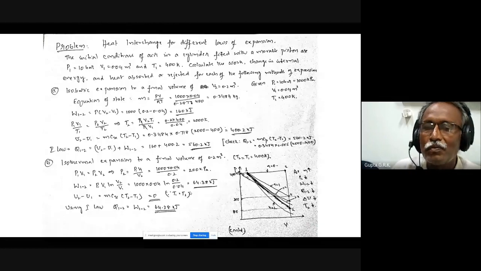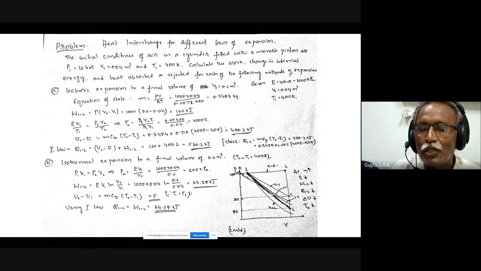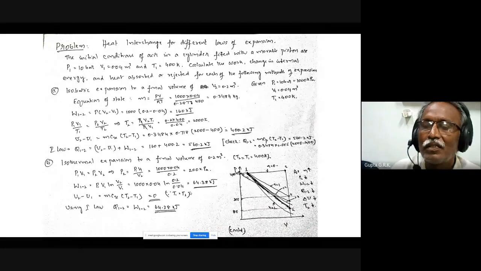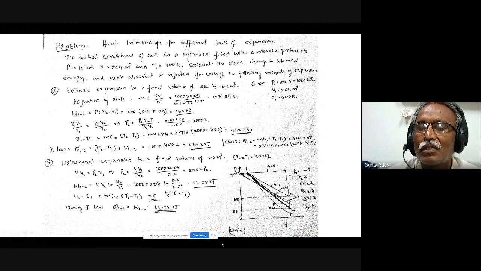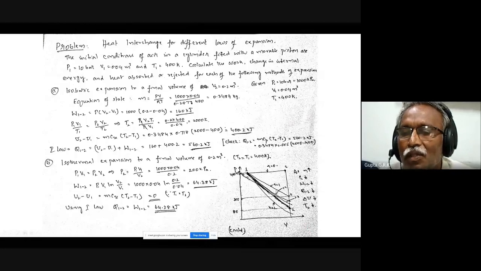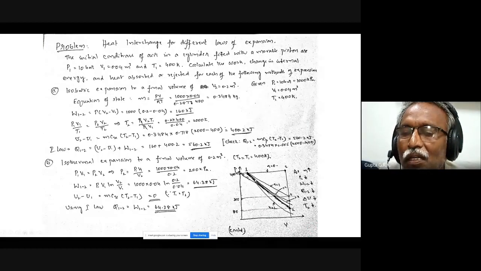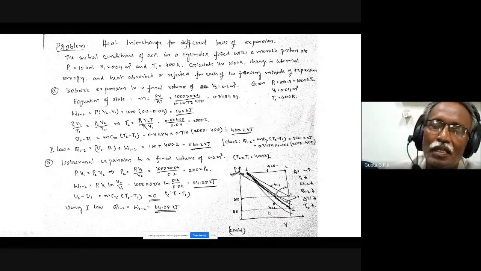So we already know an isobar is horizontal, an isochore is vertical, and as n increases, the slope of the line increases, right? So you can see n equal to 0 is horizontal, then n equal to 1, and this is actually a linear one. Isothermal process, adiabatic, n equal to 1, n equal to 1.4, n equal to 2, like that number of processes are there.